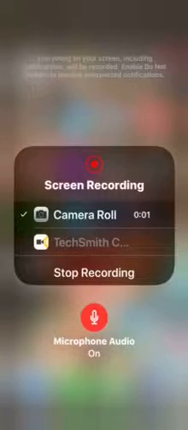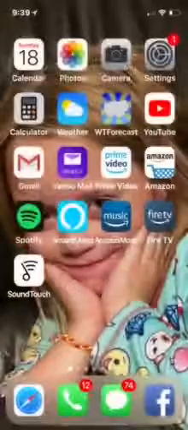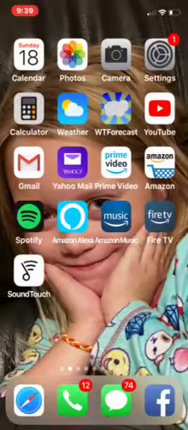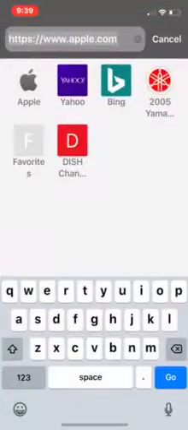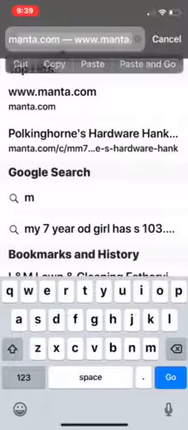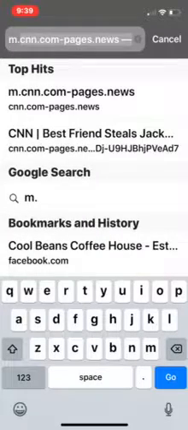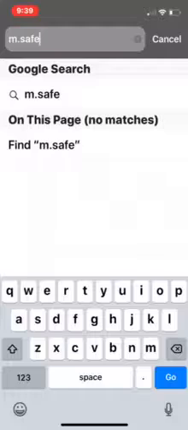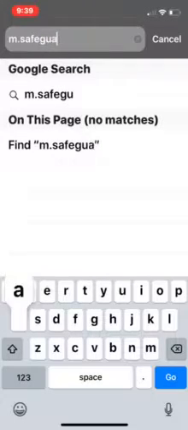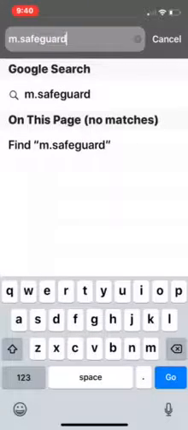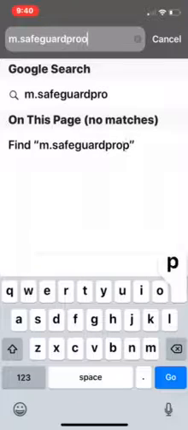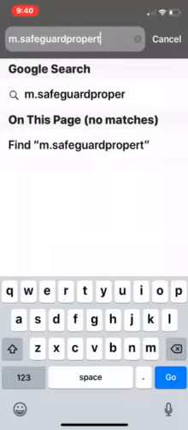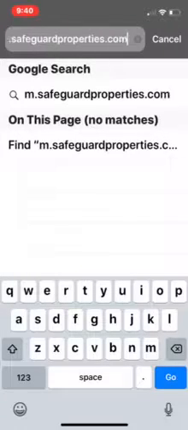On an iPhone, go to your little thing down here on the bottom left, Safari. Type in m.safeguardproperties.com.